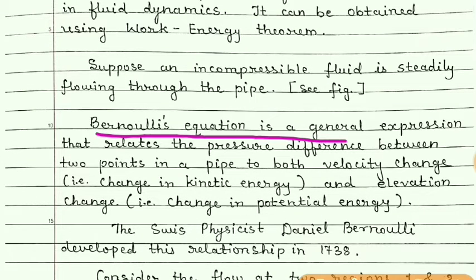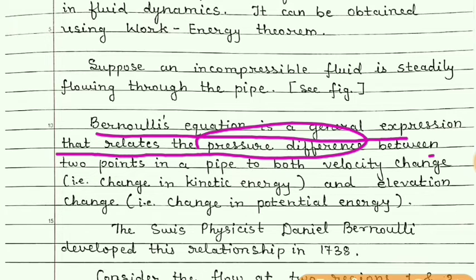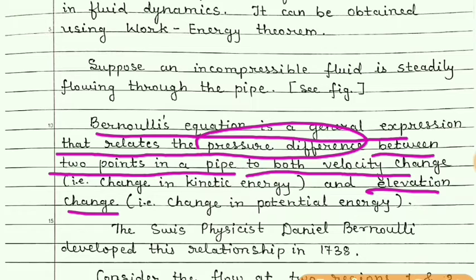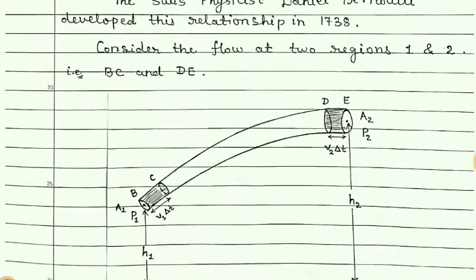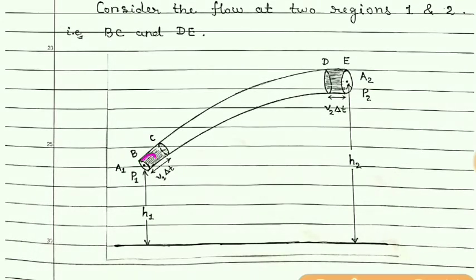Bernoulli's equation is a general expression that relates the pressure difference between 2 points in a pipe to both velocity change and elevation change. Students, this fluid flows in the upward direction, and for this there should be a pressure difference between these 2 points, point 1 and point 2.